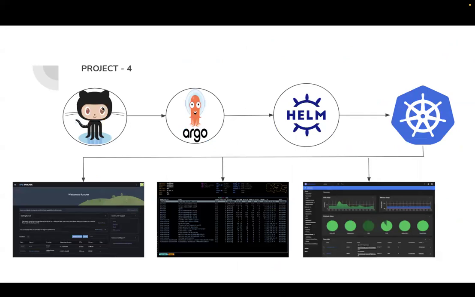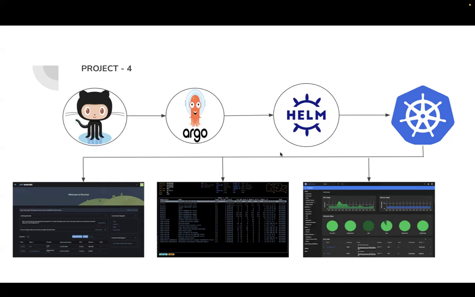Now we will have GitHub where our Kubernetes manifest files will be present. Then we are going to use a tool called Argo CD. Whenever there is a change to the manifest files in the GitHub repository, those changes will be detected automatically by Argo CD, and Argo CD deploys those changes to the Kubernetes cluster, automatically, without us manually changing anything. Everything is automated, and we are going to set up that automation. We are going to see clearly how to do that.